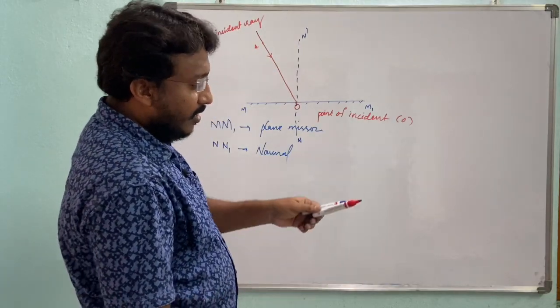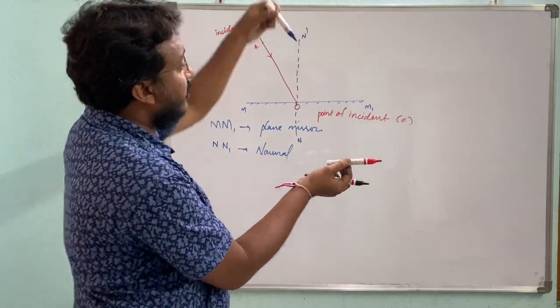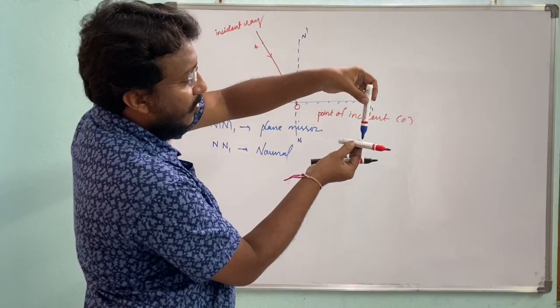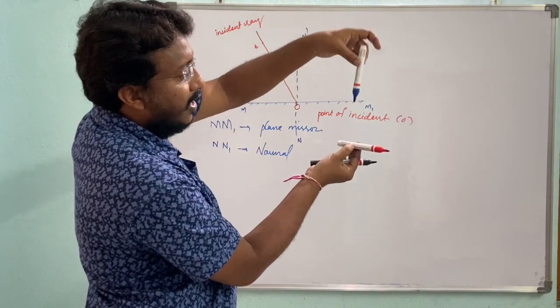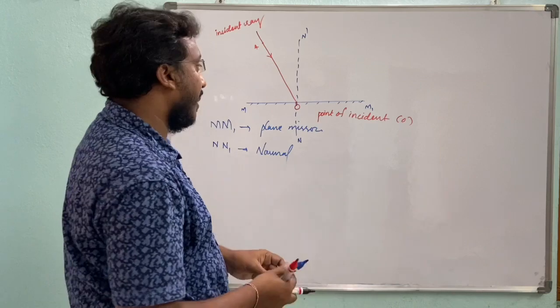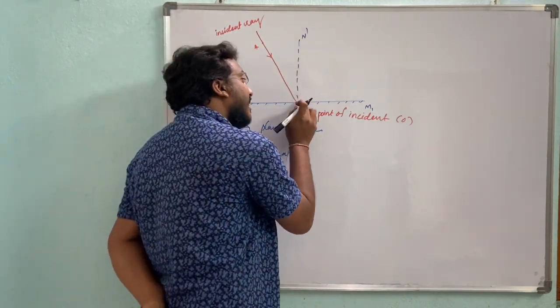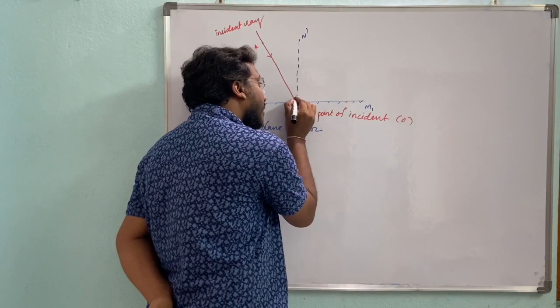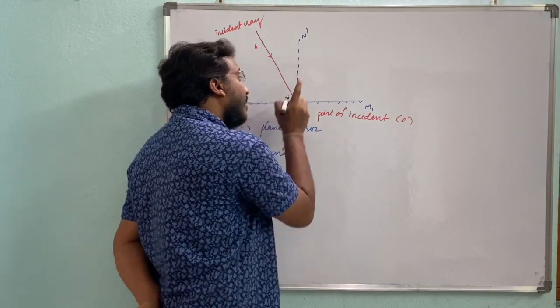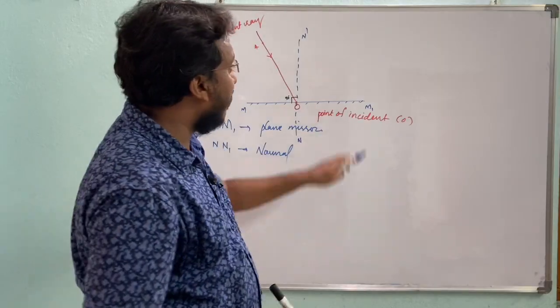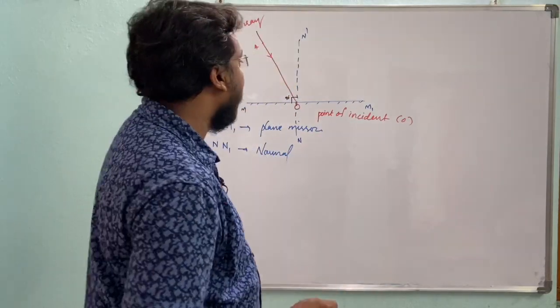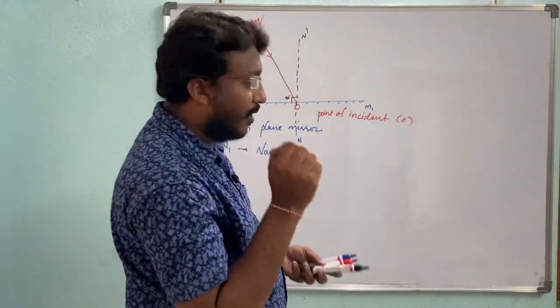See here, this marker is the surface, then I have drawn a perpendicular, and this is called the normal. The normal makes 90 degrees with the surface of the mirror.